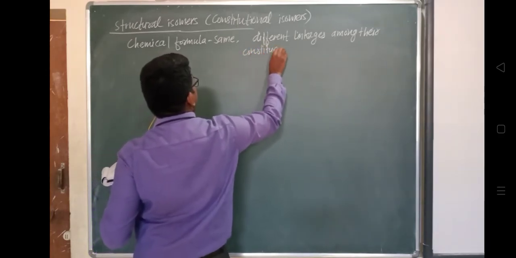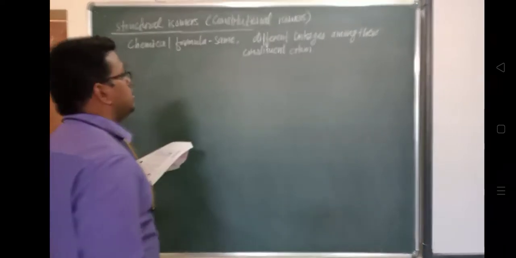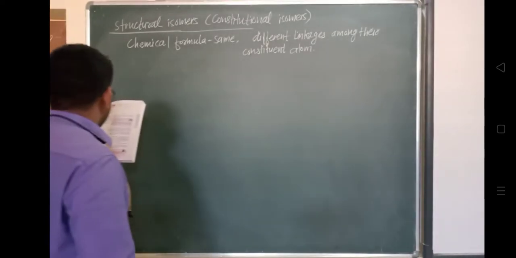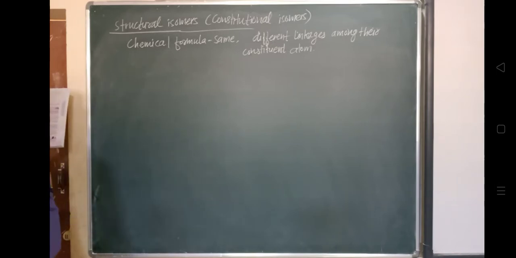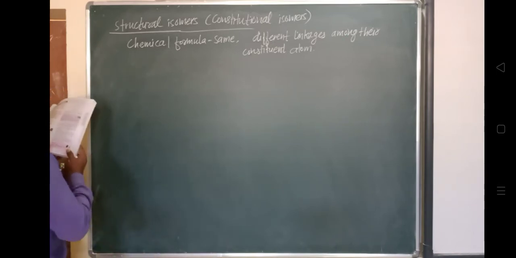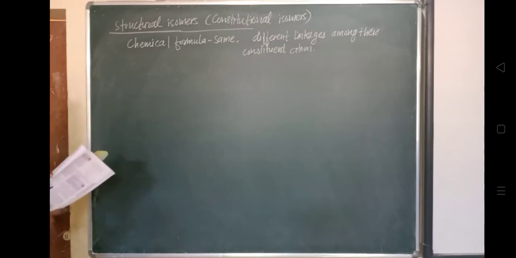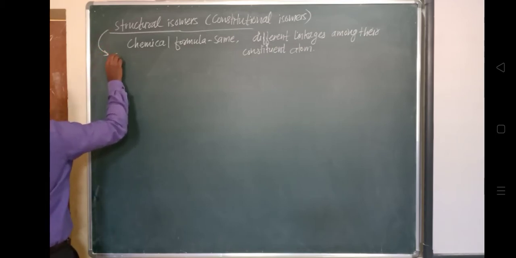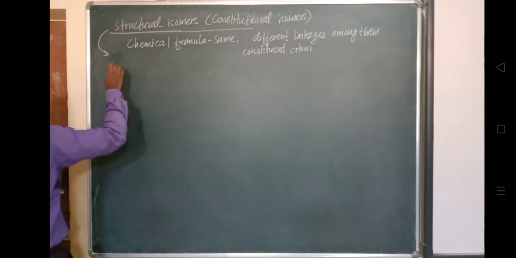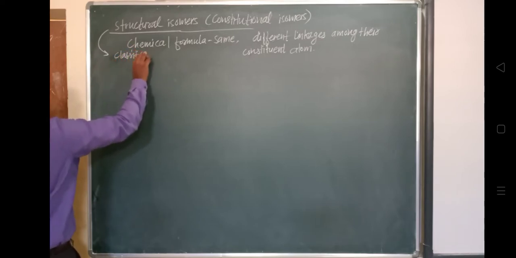So what is that? We'll see how they are having different linkages among their constituent atoms, and have a chemical formula to be the same. They can be classified as, so five classifications are there: linkage isomers, ionization isomers. So now we'll see what these classifications are and discuss their classification.